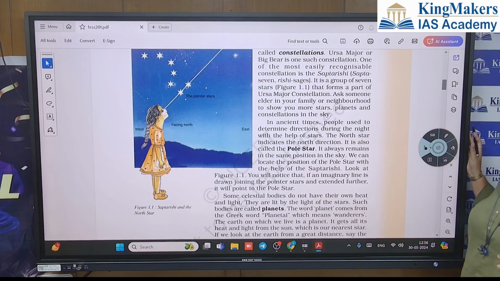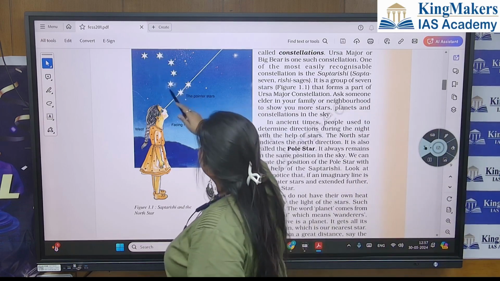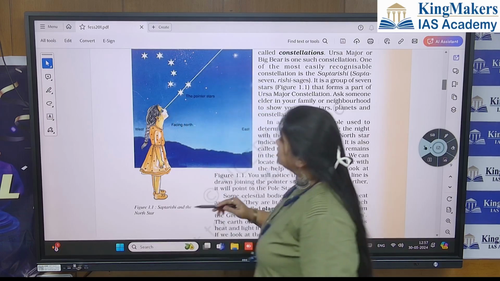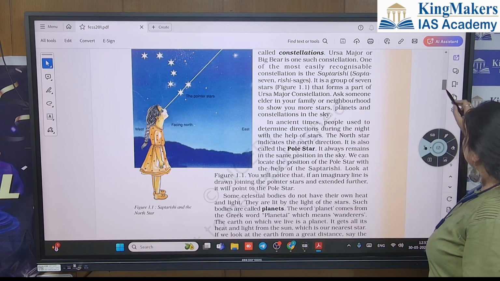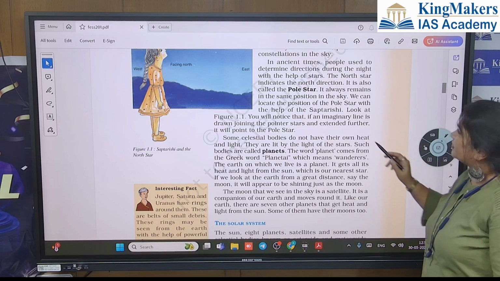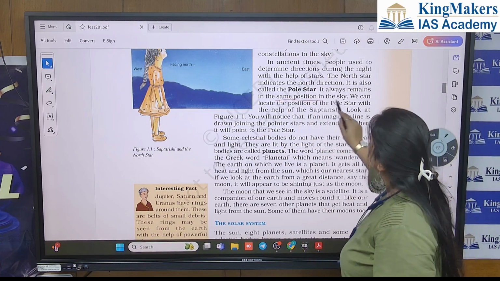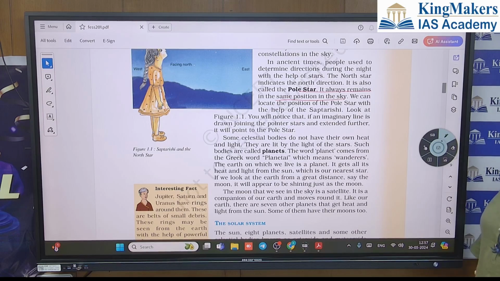So this is the pole star. The North Star indicates the north direction. It is also called the pole star. We can find this North Star, this pole star, with the help of this seventh Saptarishi. So at least we can connect that, okay, this is the pole star. It always remains in the same position in the sky. Mark this point. We can locate the position of the pole star with the help of Saptarishi.